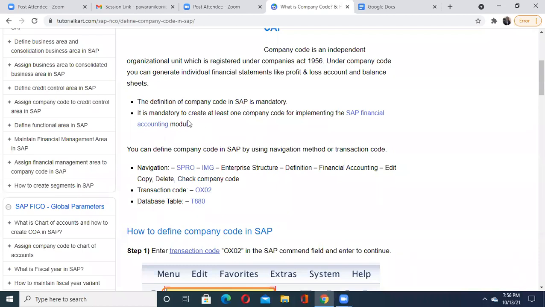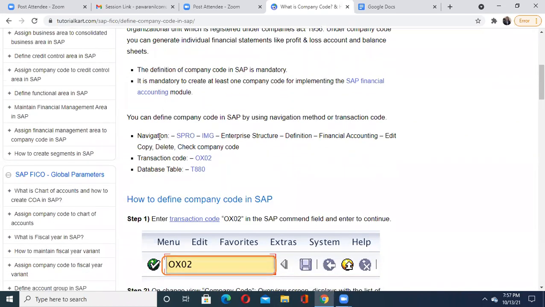And what is mandatory again? It is compulsory to create at least one company code for implementing your SAP financial accounting module. So without a company code, you cannot even do the financial operations on that. To do that, one of the ways in your SAP login software is that first you go to SAP navigation, then select the folder SPRO IMG, then go to enterprise structure, then definition, then financial accounting, and then the edit option over there. Okay, this is the first way. And what is the other way, the shortcut way?